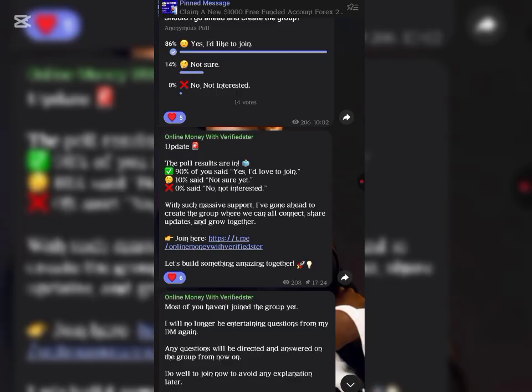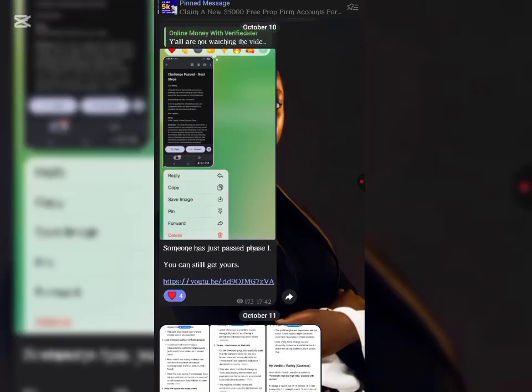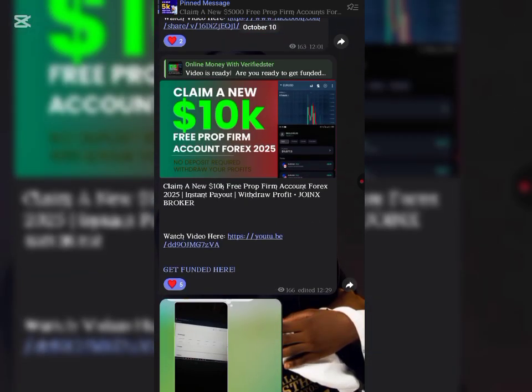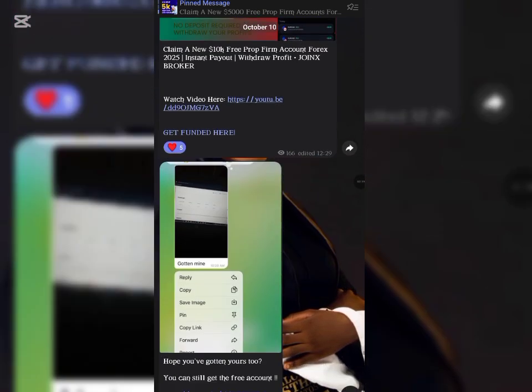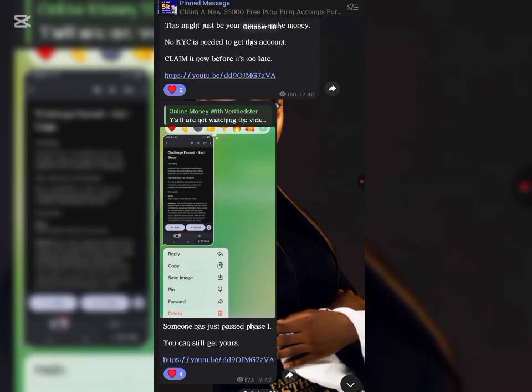So right here, to get the link to this 5,000 profile account, all you have to do is click on a link like this. Once you get here, you'll be seeing a link like this right here. Just click on the link, and it will take you to the website, to the platform where you are going to register an account with them.